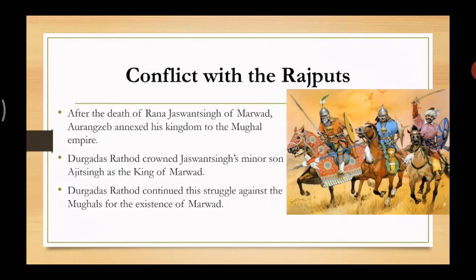An effort was made to seek help from the Marathas in Maharashtra. Now you know who the Marathas are, right? Marathas are the armies of Chhatrapati Shivaji Maharaj. Durgadas Rathod continued his struggle against the Mughals for the existence of Marwar. So Durgadas Rathod kept on struggling.